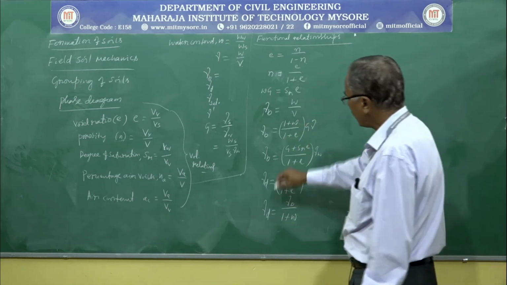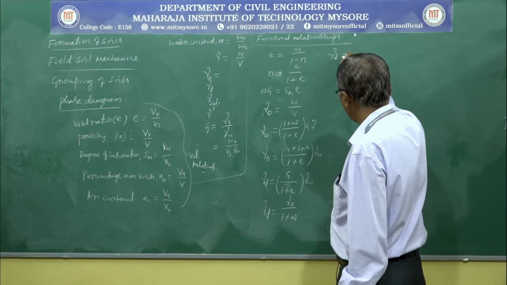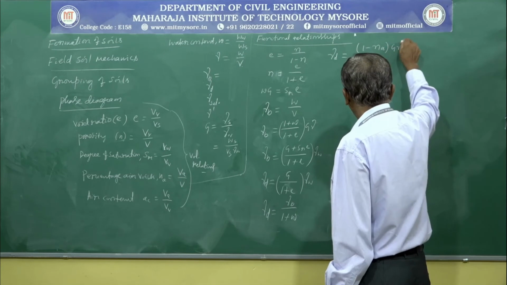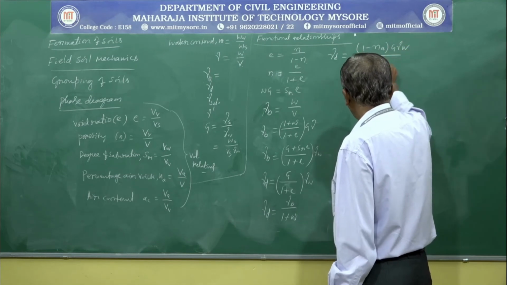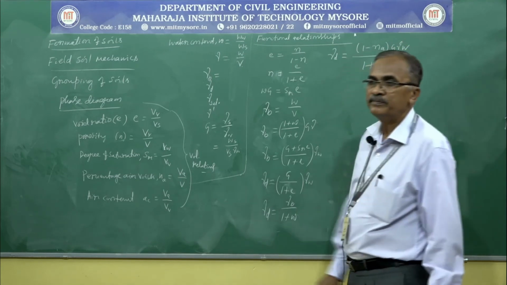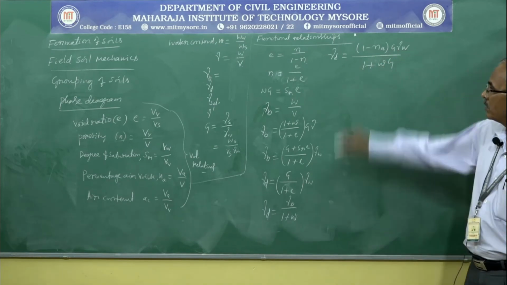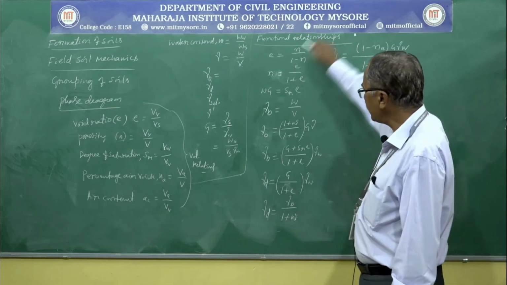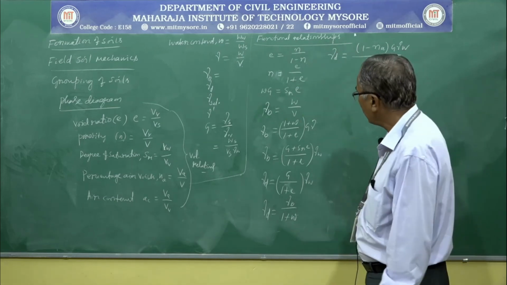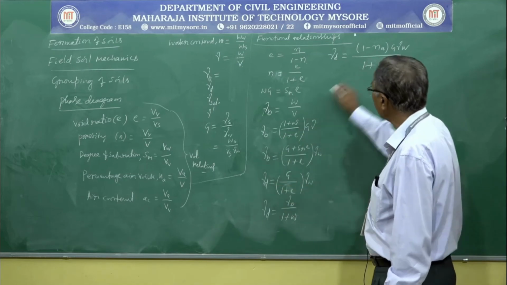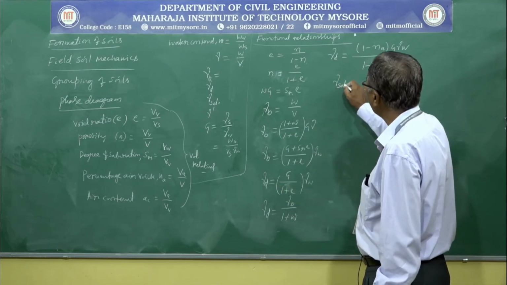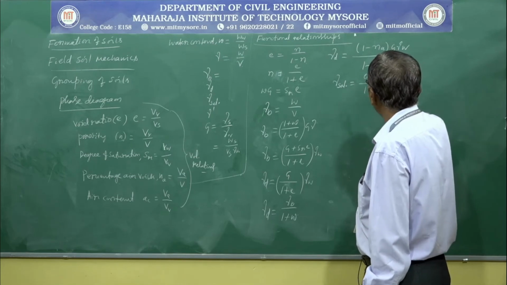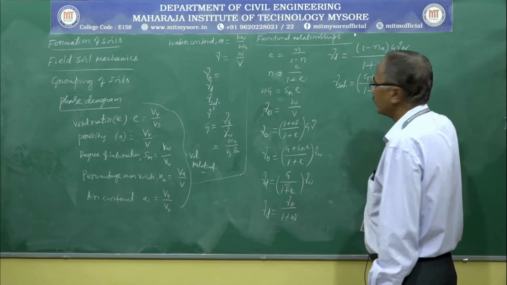Also we established another relationship for gamma d, it is 1 minus na into G gamma w divided by 1 plus w into G. Of course we have not mentioned here gamma saturated is equal to G plus e divided by 1 plus e into gamma w.